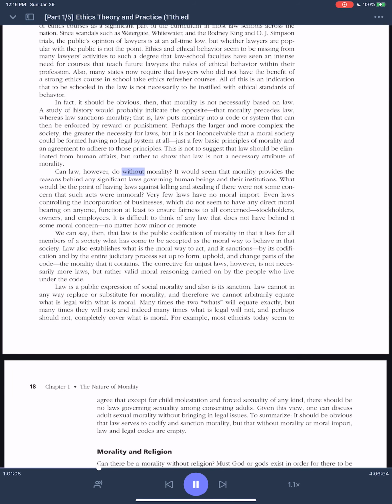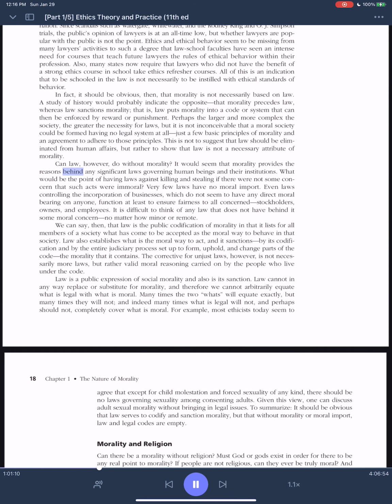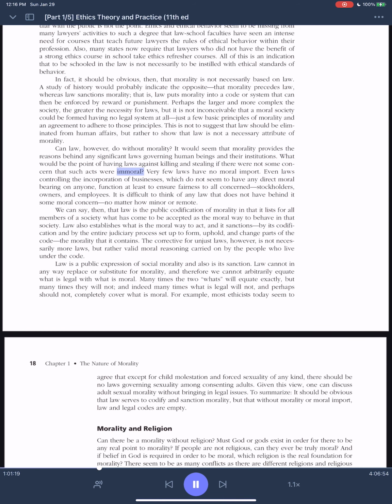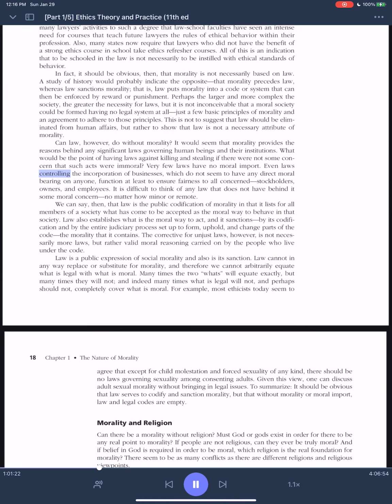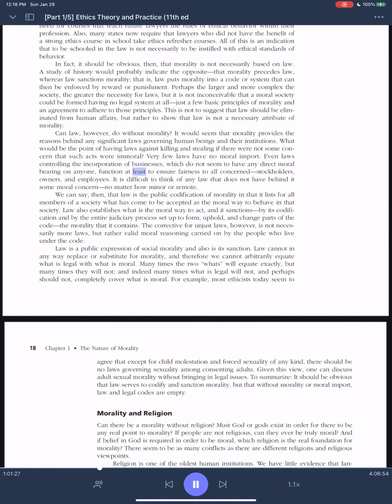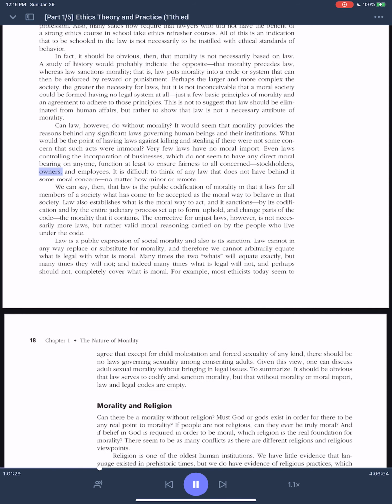Can law, however, do without morality? It would seem that morality provides the reasons behind any significant laws governing human beings and their institutions. What would be the point of having laws against killing and stealing if there were not some concern that such acts were immoral? Very few laws have no moral import. Even laws controlling the incorporation of businesses, which do not seem to have any direct moral bearing on anyone, function at least to ensure fairness to all concerned: stockholders, owners, and employees.